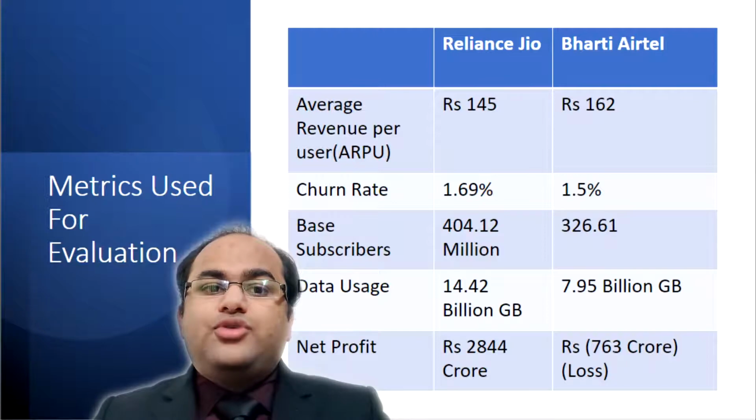It is perhaps one of the most important metrics for this industry. In this regard, Airtel is doing far better than Jio. They have an ARPU of 162 compared to Jio's 145. Moreover, their ARPU has increased by 26% on a year-to-year basis compared to Jio's 20%.